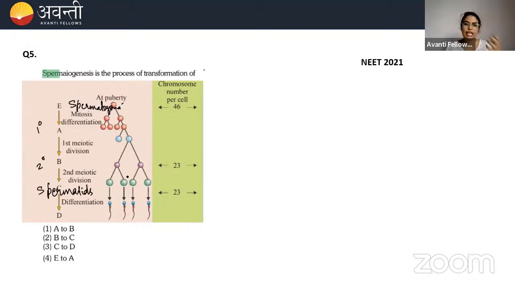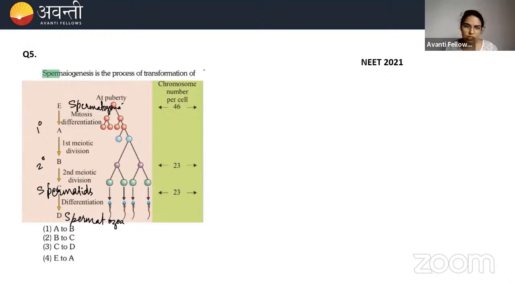These spermatids will undergo differentiation, or they will change themselves to become the spermatozoa. So here, spermiogenesis is the process of formation of spermatid to spermatozoa.